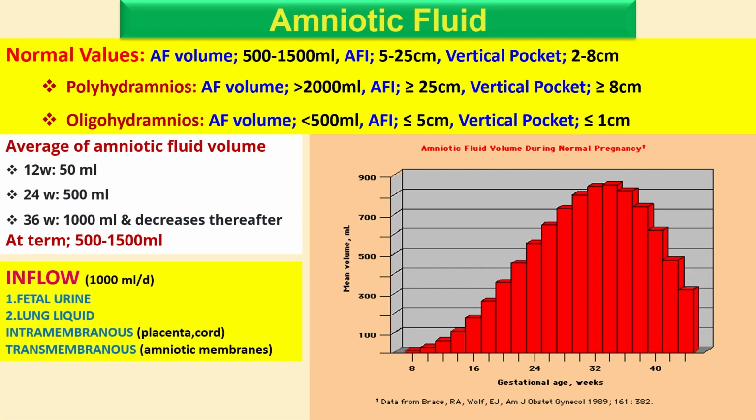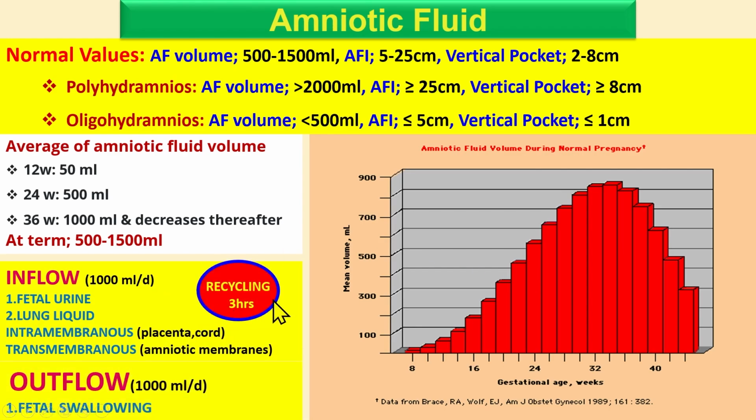So what is normally happening? There is a cycle in which the fetus swallows the amniotic fluid, which is the outflow, decreasing the amniotic fluid level. And when he or she urinates, along with lung liquid, this increases the amniotic fluid. So there is a cycle.